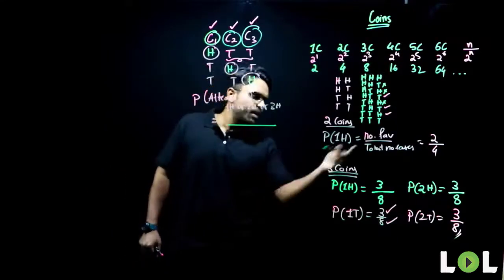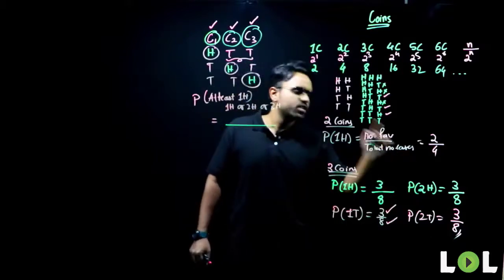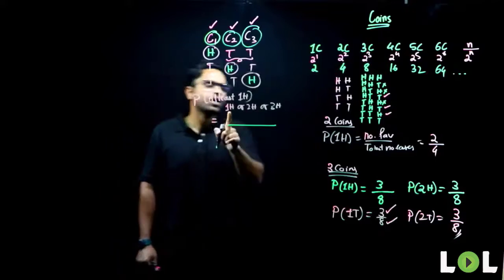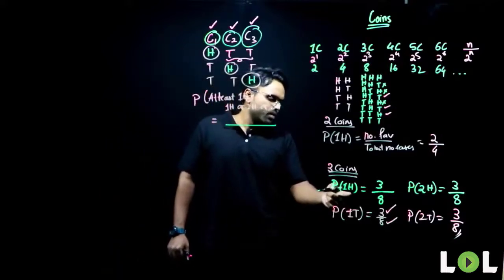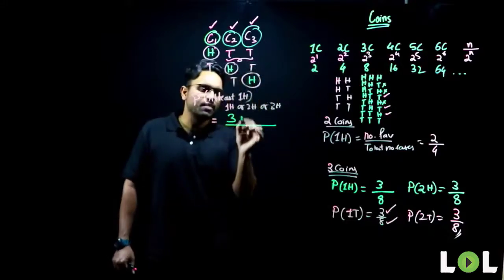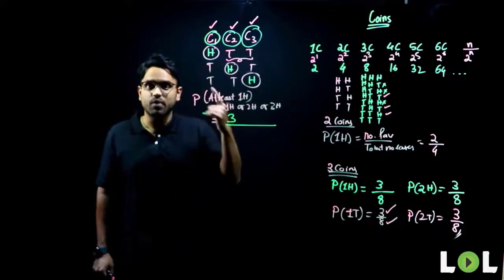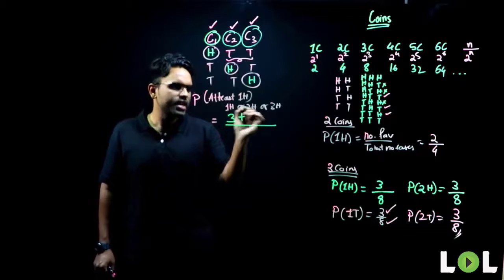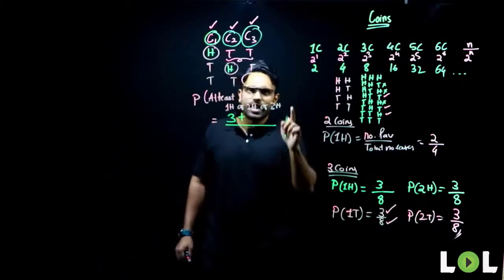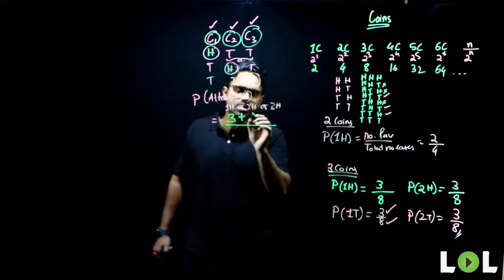So what is my probability? Probability is nothing but number of favorable cases upon total number of cases. Number of favorable cases for getting 1 head, how much is it? It can appear in 3 positions, 3. OR represents what operation? If you remember, OR represents the addition operation. 2 heads is nothing but 1 tail. 1 tail can appear in how many positions? 3 positions.